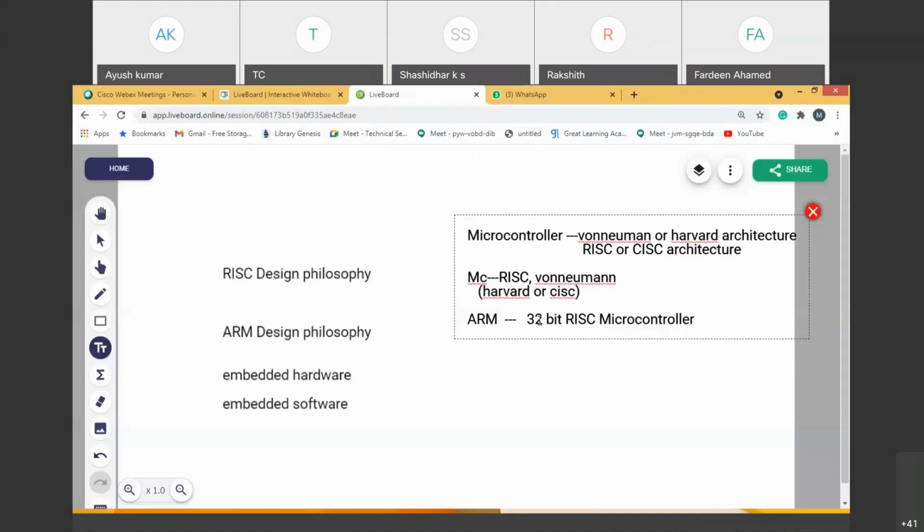Please understand. Now we are talking about ARM. ARM is a 32-bit RISC microcontroller. So when I say this, we should know clearly what RISC means. RISC and CISC differences we know, von Neumann and Harvard architecture differences we know, the difference between microcontroller and microprocessor, all the stuff we already know. Okay, you need to recall. So what is special about RISC architecture? If somebody asks, you should be able to explain its characteristic features.